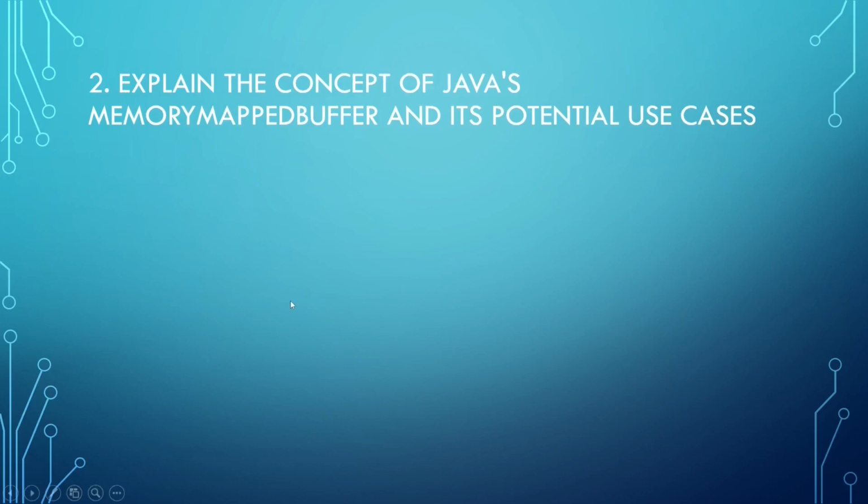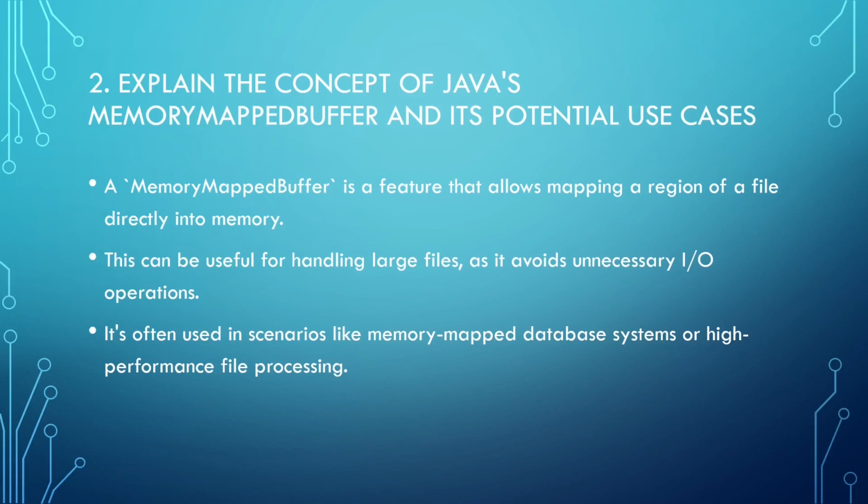Explain the concept of Java's memory-mapped buffer and its potential use cases. A memory-mapped buffer is a feature that allows mapping of a region of a file directly to memory. This can be useful for handling large files as it avoids unnecessary I/O operations. It is often used in scenarios like memory-mapped database systems or high-performance file processing.